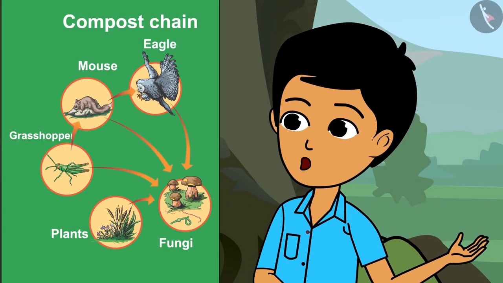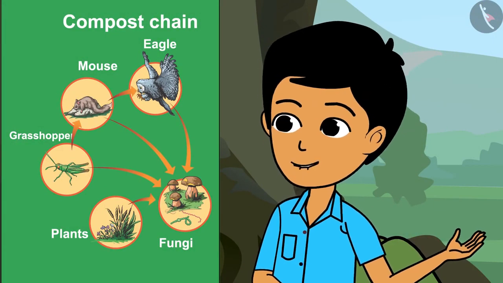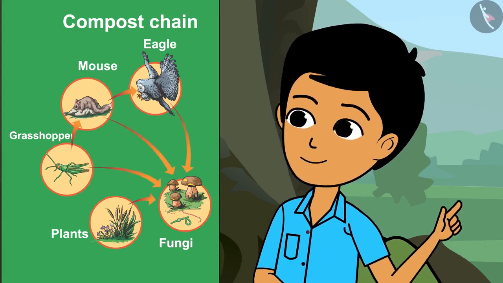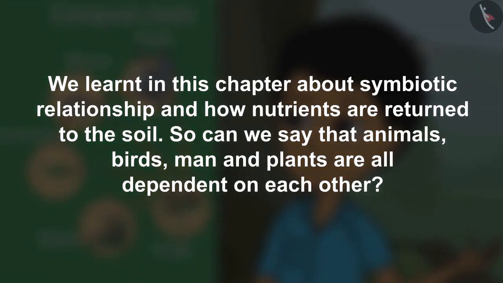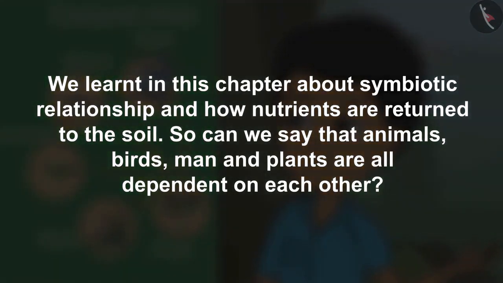Plants and other creatures are dependent on each other for food and shelter. We learnt in this chapter about symbiotic relationship and how nutrients are returned to the soil. So can we say that animals, birds, man and plants are all dependent on each other?